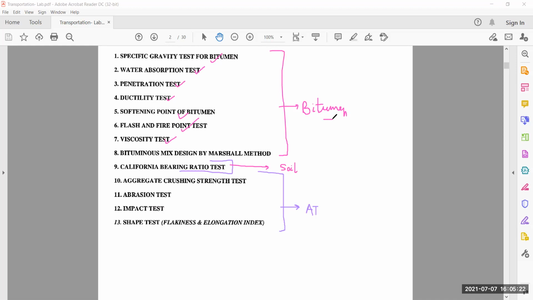So I think this is clear to everyone. How many tests do we perform for transportation engineering? We perform tests for bitumen, for soil, and for aggregate. The aggregate part I think is covered. The next part we cover for bitumen, and the rest is for our soil. So is it clear to everyone? Yes, sir. Okay, so you all just see here. I think the stripping test of bitumen and aggregate is left. So just see here.